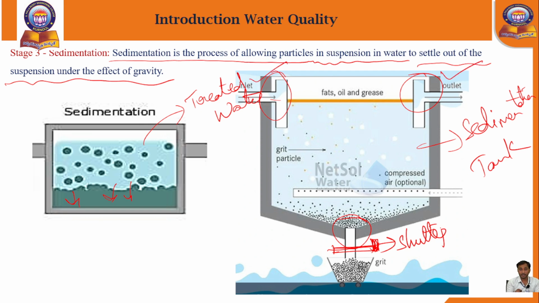Inlet means that after the completion of the coagulation and flocculation process, in the flocculation stage, the water will enter the sedimentation tank from inlet pipe 1. So when the water enters this tank, what will happen? Due to gravity, all the solid particles will settle down.